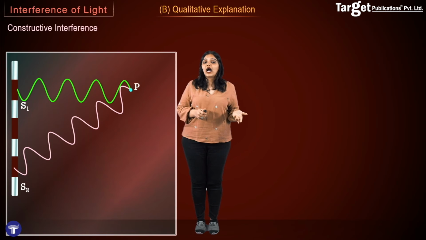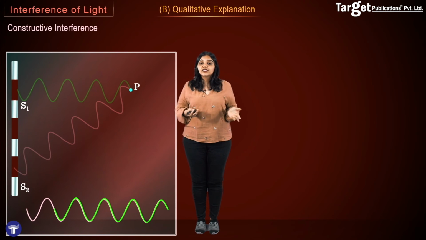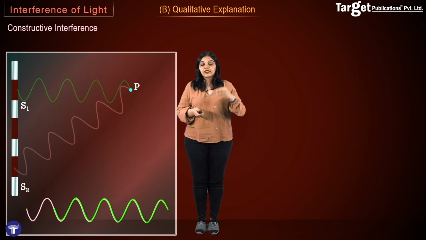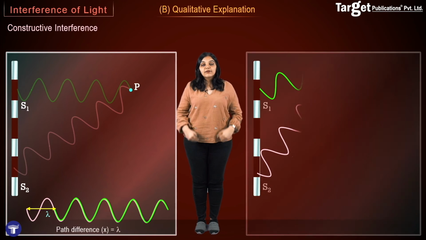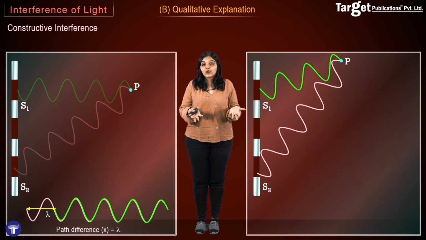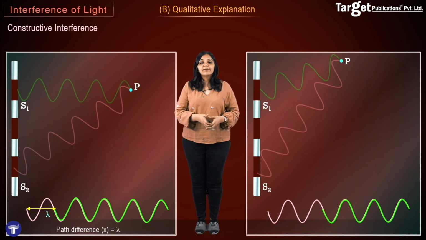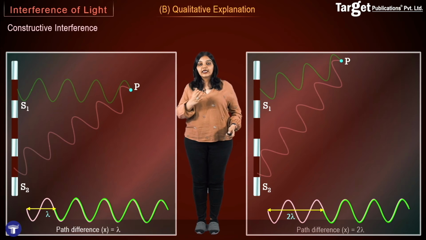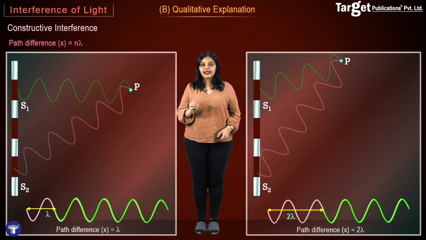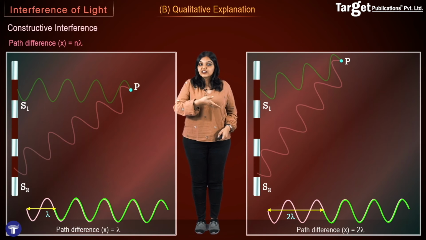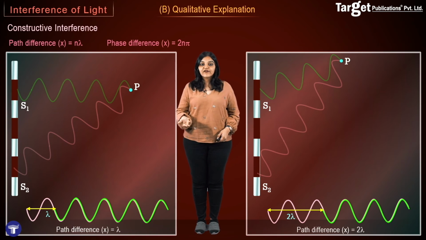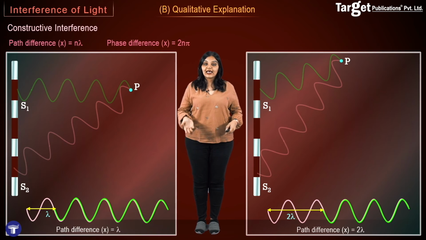From here, if I ask what exactly is the path difference between them, and I take them apart, I see that the path difference is simply lambda. Similarly, the next situation in which there will be constructive interference at point P is when there is a path difference of 2 lambda. So a path difference of lambda, 2 lambda, 3 lambda each time means that the same shape is reaching point P, and in general, for constructive interference the path difference should be n lambda. Then I apply the formula that phase difference is 2 pi by lambda into path difference and get the answer for the phase difference as well.